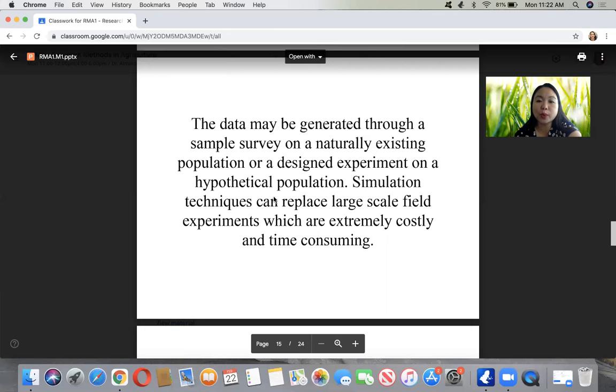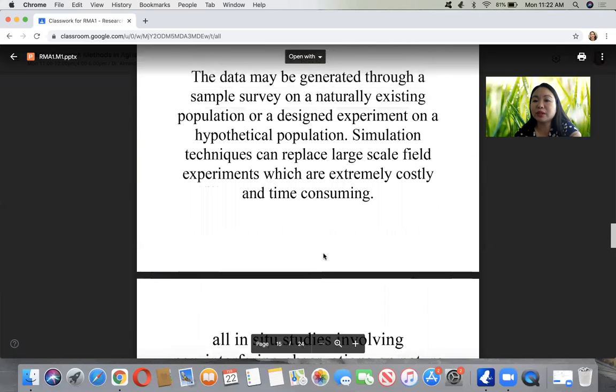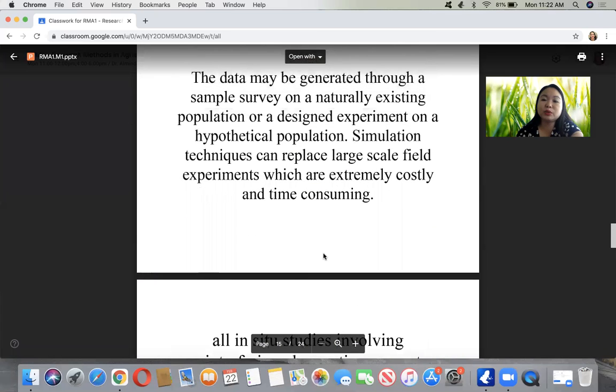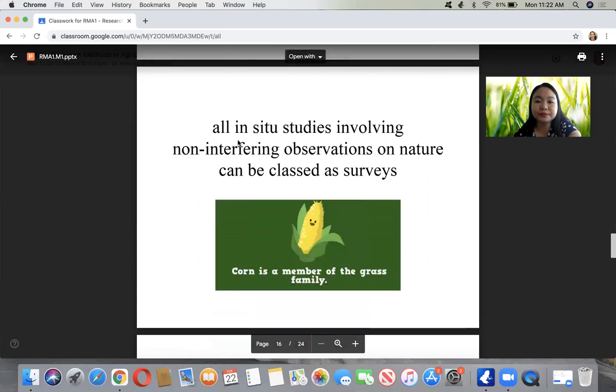There are also ways to generate data through simulation techniques, which replace large-scale field experiments, which are very costly and time-consuming. Later on, you will understand more what simulation is. All in situ studies or field studies involving non-interfering observation of nature can be classified as surveys.